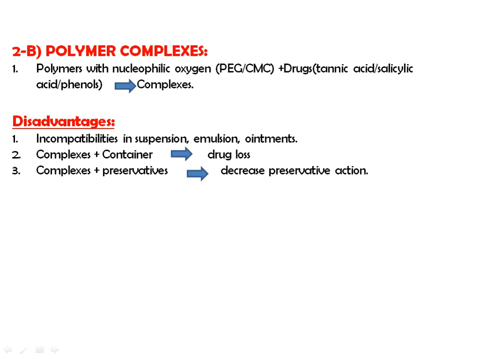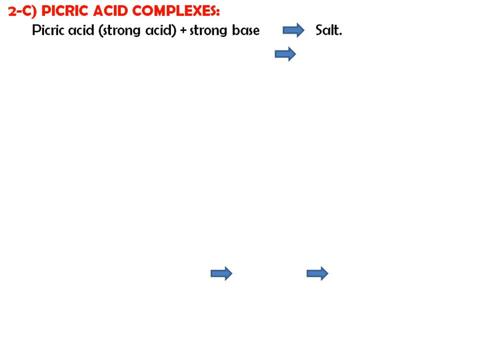Then chitosan with sodium alginate is useful for the controlled drug delivery system. Then pectin plus amoxicillin trihydrate is used to increase therapeutic activity. Then naltrexone and Eudragit improve the dissolution rate of naltrexone. Okay, these are the examples of how your polymeric complex is useful for the dosage form.